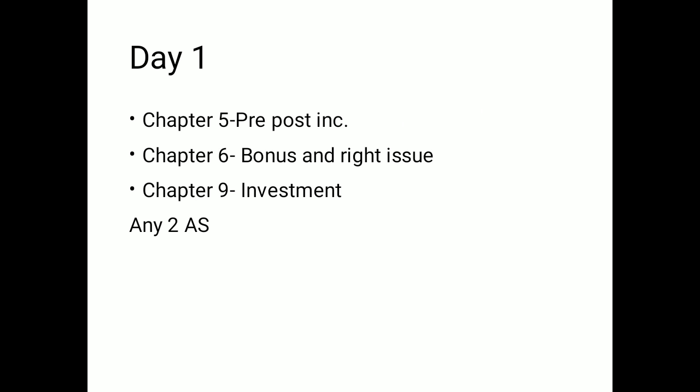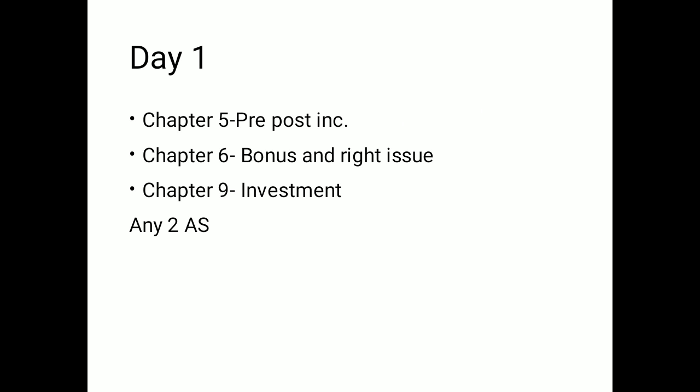But if you feel that this chapter is difficult, then you can pick any other chapter which you feel is easy. Okay, and you should complete at least 2 AS on each day. There are a total of 8 AS, I guess, so you should complete 2 or 1.5 AS every day. And what you have to study is the questions which will come into your mind. So if you have done any coaching from any teacher, then you should do your teacher's material, but make sure that the material you are following covers all the questions that are covered in your study material. After doing that, you should do your RTPs and your past exam questions.